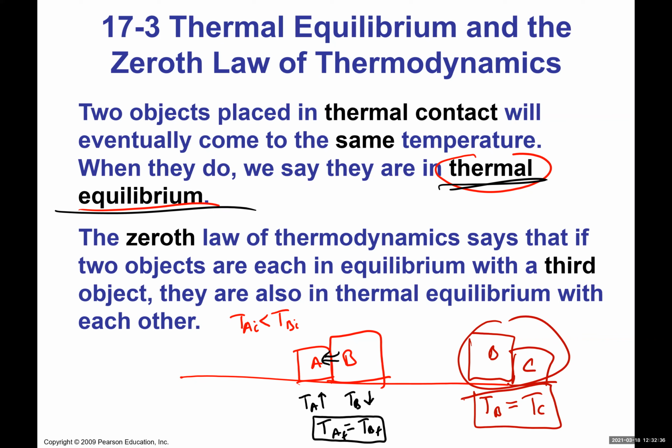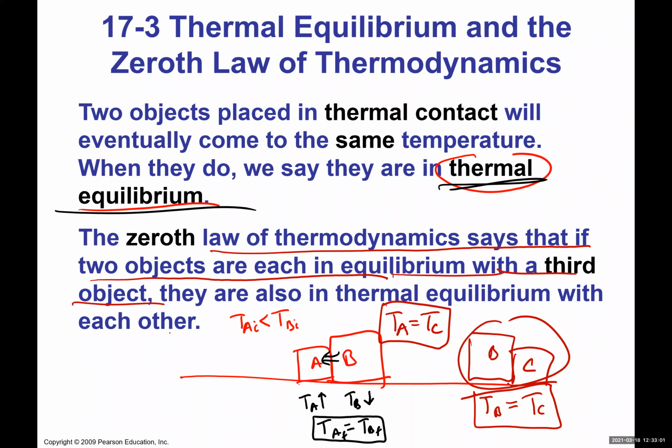And if the temperature of B and C is exactly the same, then I can conclude that the temperature of A is the same as the temperature of C. Because when A is in contact with B, there is no heat transfer, and when B is in contact with C, there is no heat transfer. That means C and A also have the same temperature. So the zeroth law of thermodynamics says that if two objects are each in equilibrium with a third object, they're also in thermal equilibrium with one another.